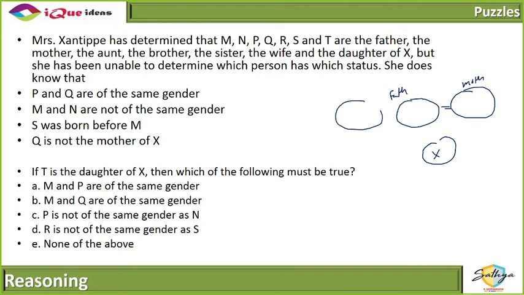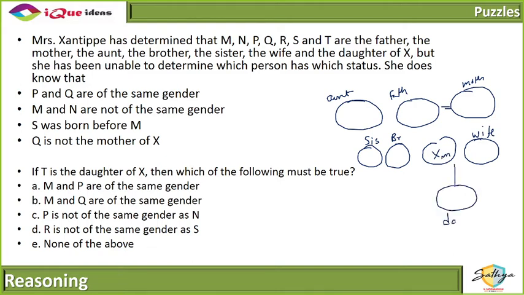X has an aunt. X has a brother. X has a sister. X has a wife, which also tells me that X is a male. And then X has a daughter. यहाँ तक हम साथ साथ हैं, right?